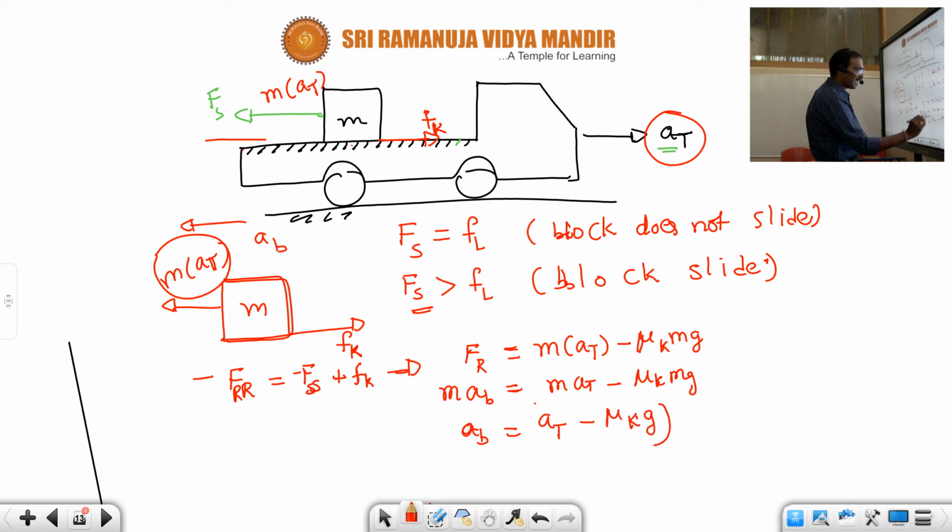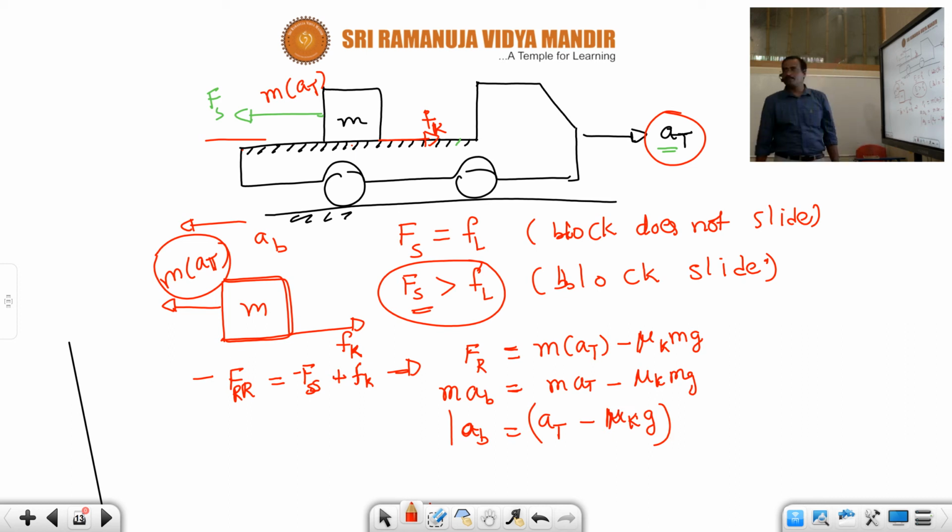This is the acceleration of the block when pseudo force is more than limiting friction. Now using this force, using this acceleration, you can identify how much time it has taken. For example, this is the end of the truck, this value is given as x.